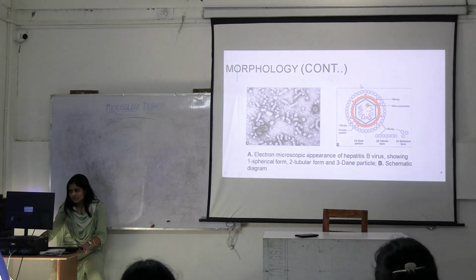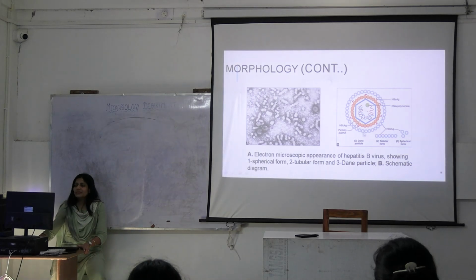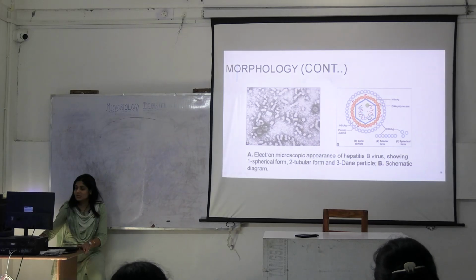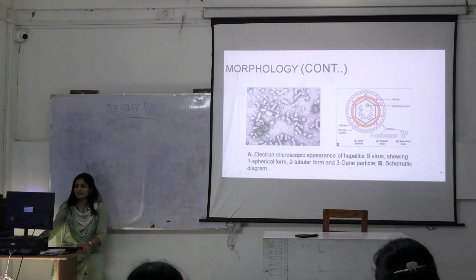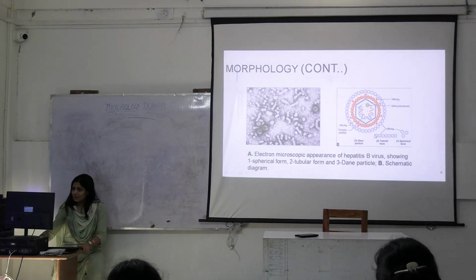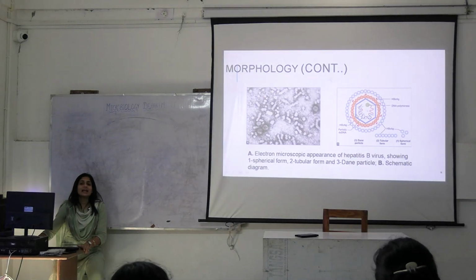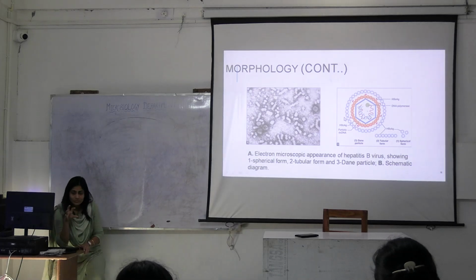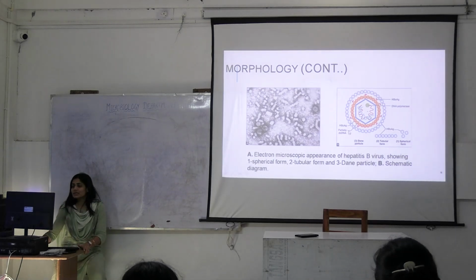Now coming to this virus. In this virus, you have to remember about 3 antigens. What are these 3 antigens? Surface antigens. Surface antigens will be where? On the surface. Then there is something called hepatitis B e antigen. E denotes infectivity.